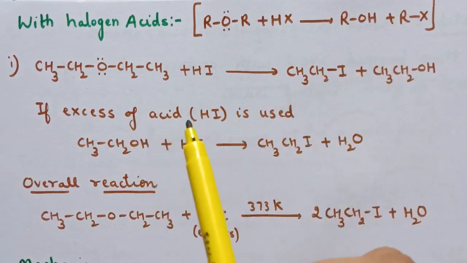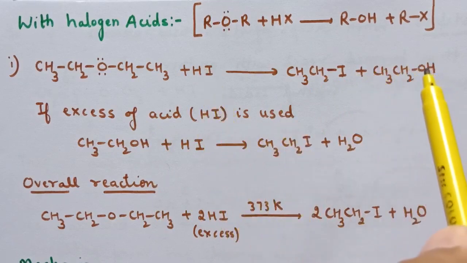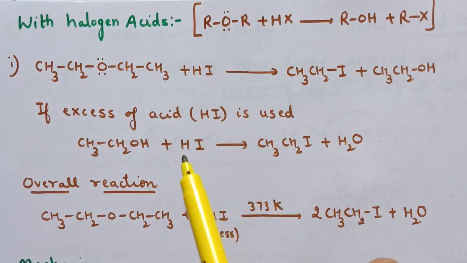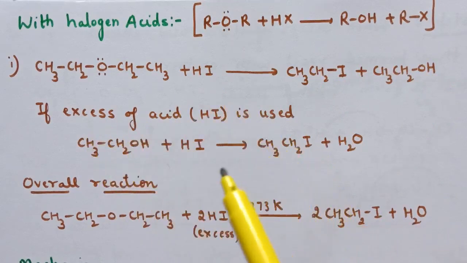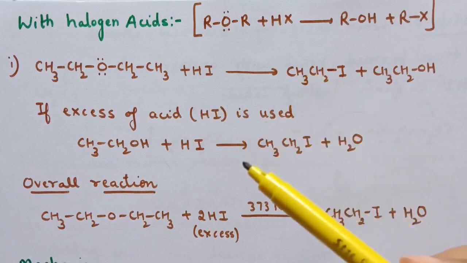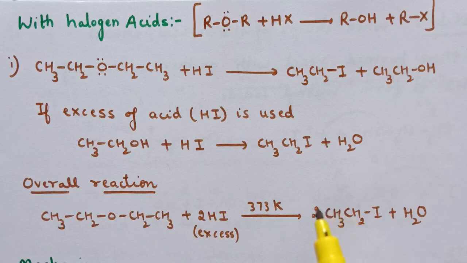If excess of acid, that is HI, is used, then this alcohol, that is ethanol, further reacts with HI and here again this alcohol converts to ethyl iodide. So if we want to write down the overall reaction when excess of HI is used, the reaction is diethyl ether plus HI giving 2 ethyl iodide plus water.